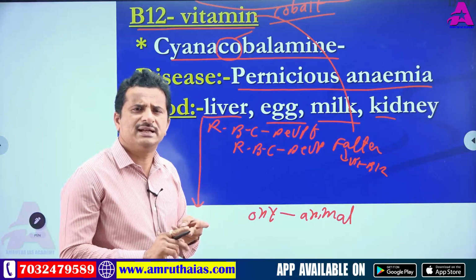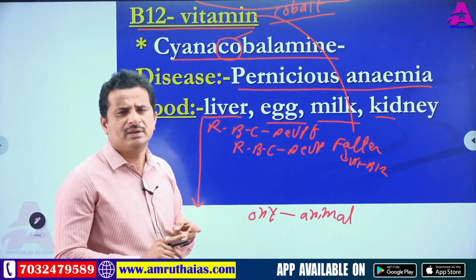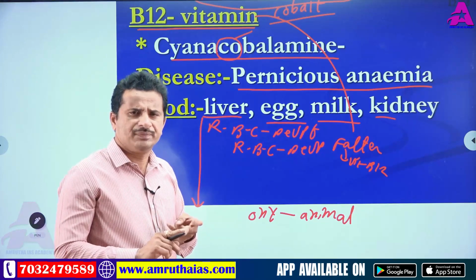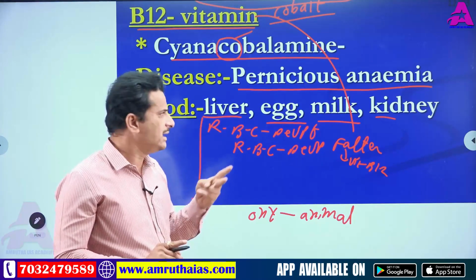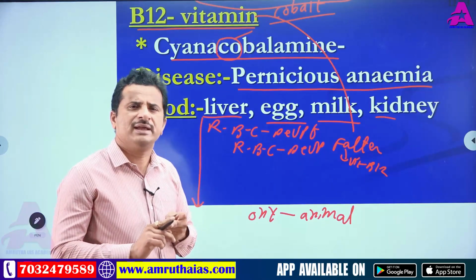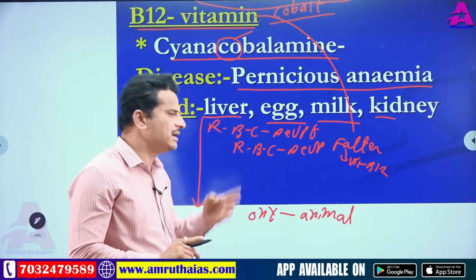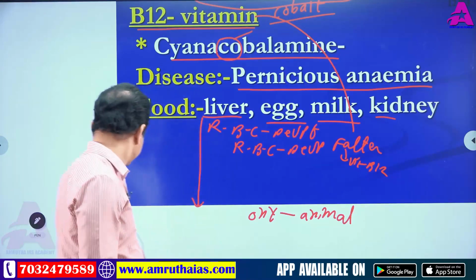In this, RBC development becomes delayed. That's why, to treat anemia, doctors also give vitamin B12. And next, vitamin B12 is mainly available through animal-based food material. Okay. So, next